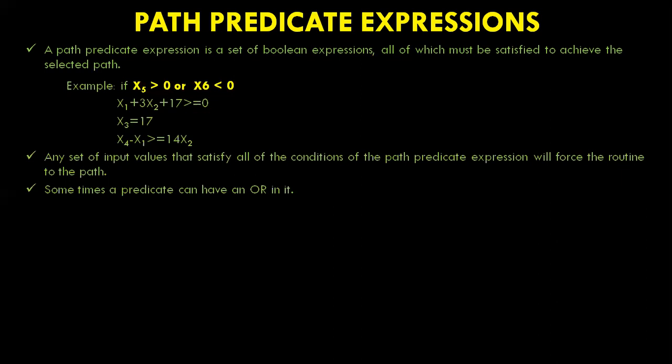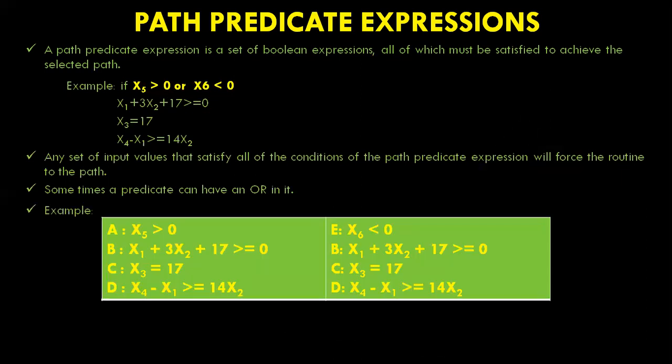So sometimes a path predicate can have an or in it. If we take this one, here x5 greater than 0. At label B it is x1 plus 3x2 plus 17 greater than or equal to 0. At label C it is x3 is equal to 17. At label D it is x4 minus x1 greater than or equal to 14x2. And label E, x6 less than 0. At label F, x1 plus 3x2 plus 17 greater than or equal to 0. At label G it is x3 is equal to 17, and at H it is x4 minus x1 greater than or equal to 14x2.